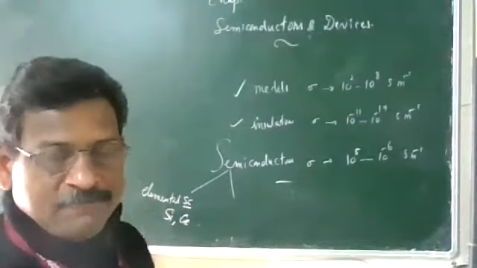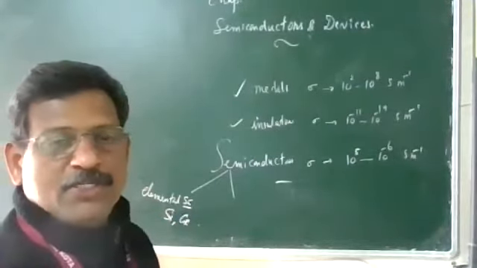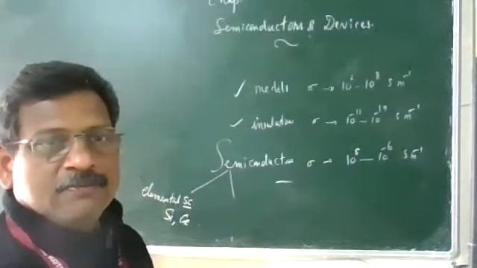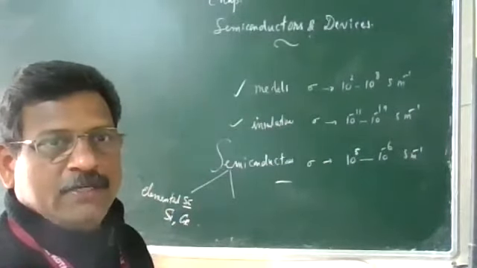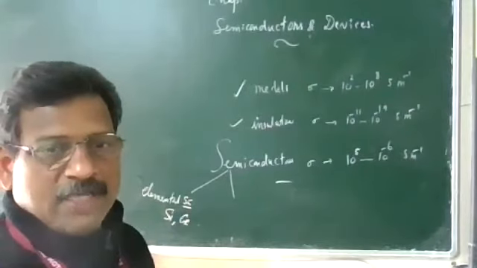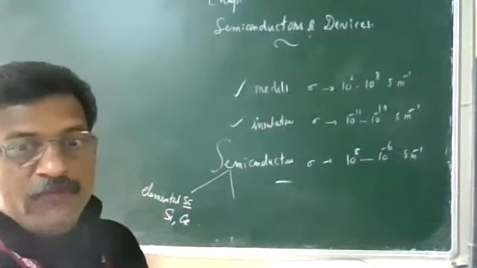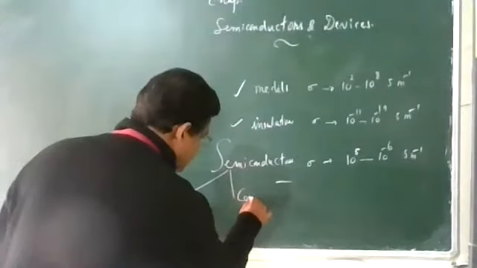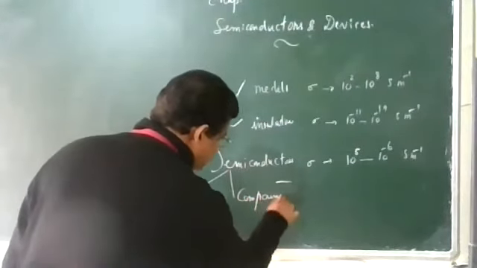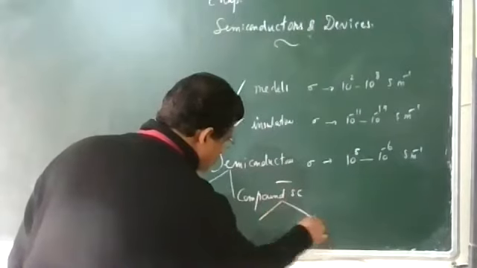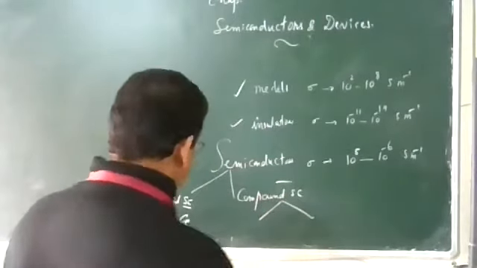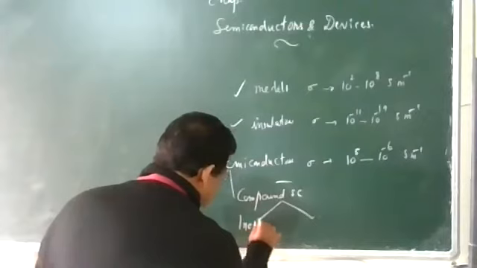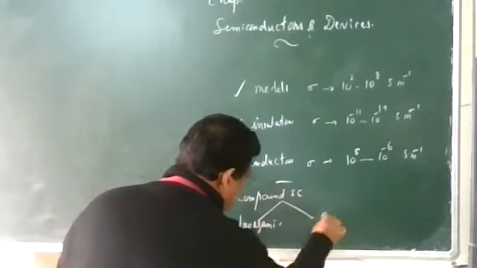Below carbon, C 6, you have silicon, 14, and germanium, 32. And we have compound semiconductors. For compound semiconductors, there are two categories: inorganic and organic.